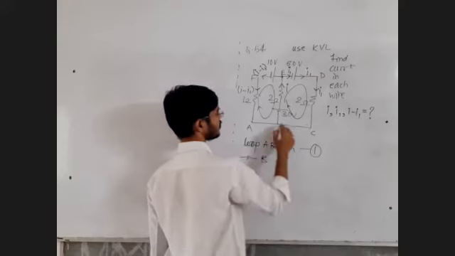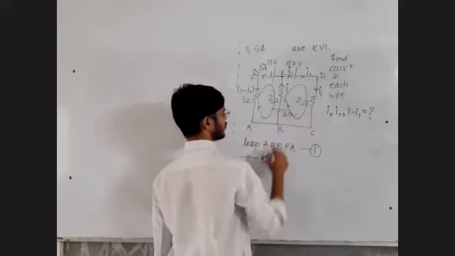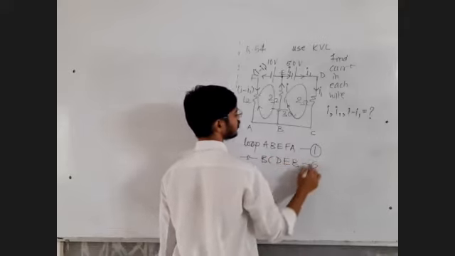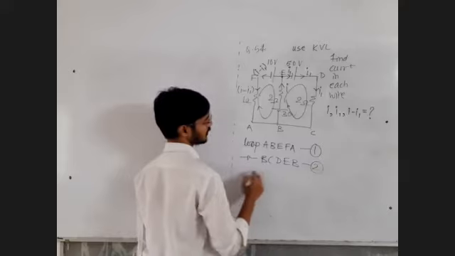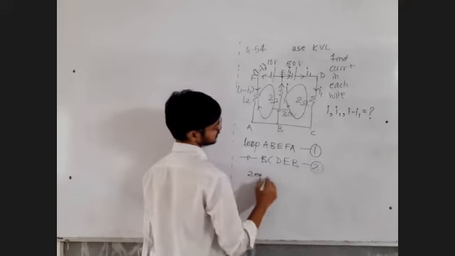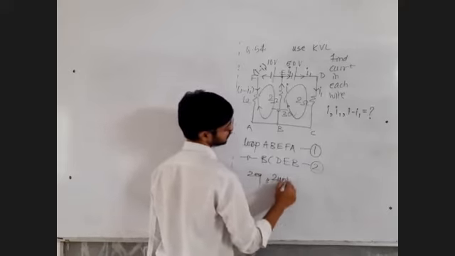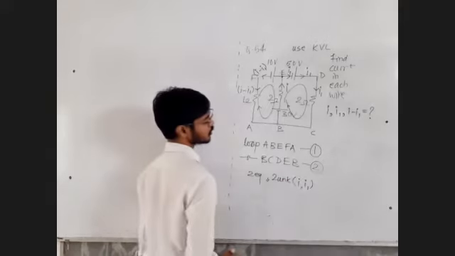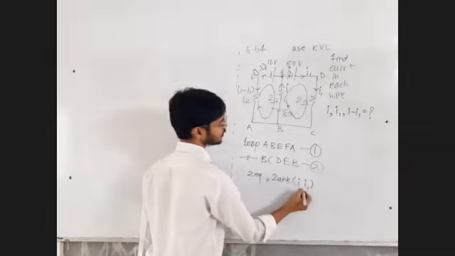That will give you the second equation. These are 2 equations and 2 unknowns, I and I1.